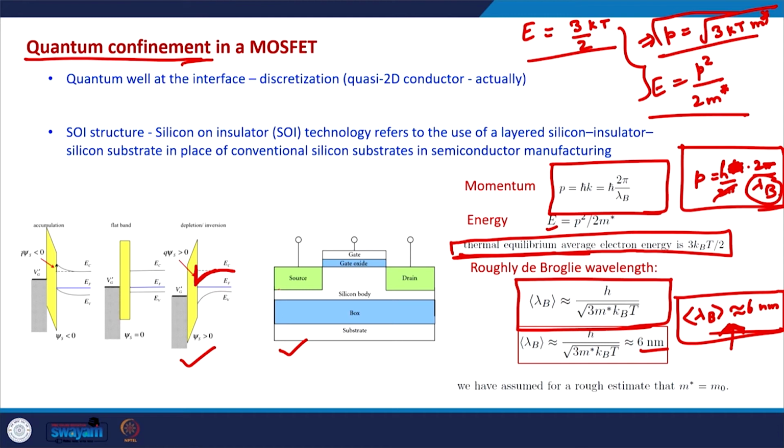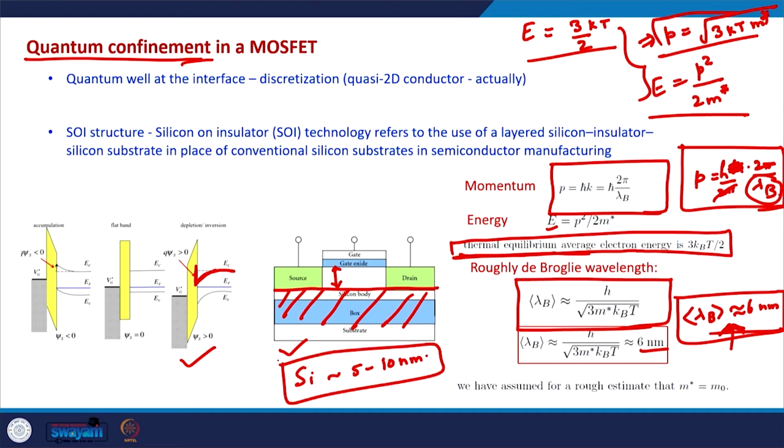And similarly, in SOI structures, this is the oxide, if the silicon layer, the semiconductor layer is 5 to 10 nanometers, in that case also we need to consider the quantum mechanical effects. And the basic principle is that the confinement leads to discretization.